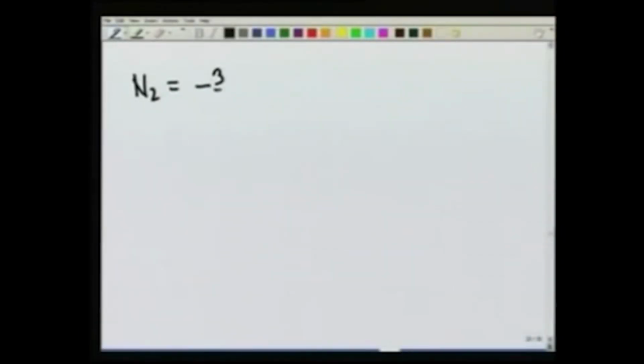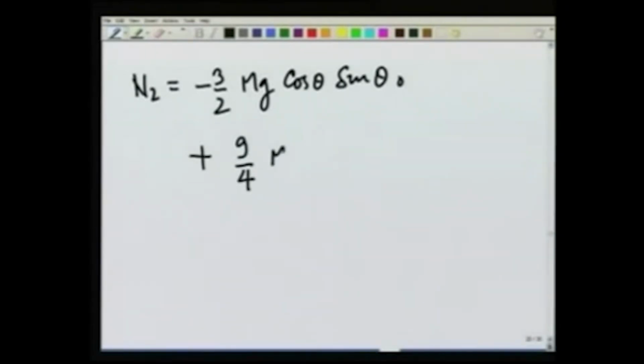Let us add all of them together and we get N2 is equal to minus 3 over 2 mg cosine theta sine theta 0 plus 3 over 4 plus 3 over 2, which is 9/4, mg cosine theta sine theta.